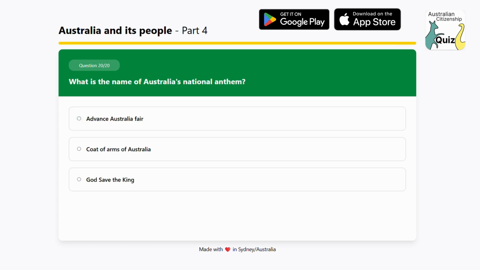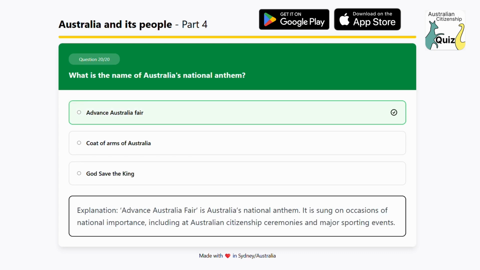What is the name of Australia's national anthem? Option 1, Advance Australia Fair. Option 2, Coat of Arms of Australia. Option 3, God Save the King. The answer is Advance Australia Fair. Explanation: Advance Australia Fair is Australia's national anthem. It is sung on occasions of national importance, including at Australian citizenship ceremonies and major sporting events.